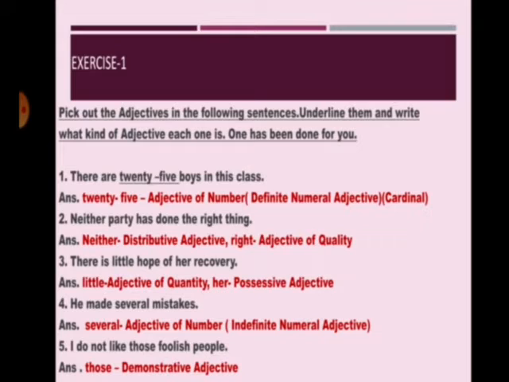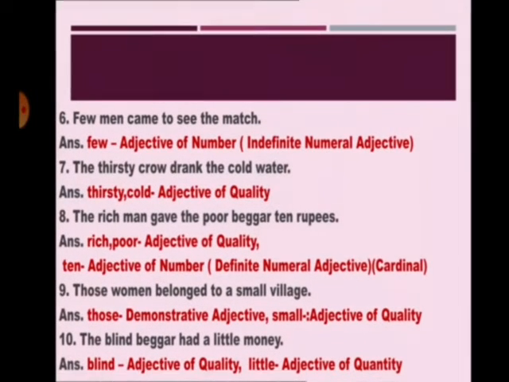Fifth, I do not like those foolish people. So here, which people do I not like? Those foolish people. So what is those? Demonstrative adjective. Sixth, few men came to see the match. So here, how many men came to see the match? Few men. So what is few? Adjective of number, and in that also it is an indefinite numeral adjective, because it does not denote an exact number.